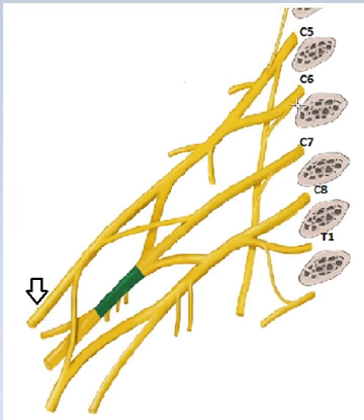If you see, the root value of the lateral cord is cervical 5, 6, 7, and the root value of the medial cord is cervical 8 and thoracic 1. But the root value of the posterior cord is cervical 5 to 8 and thoracic 1, because it is formed by all the posterior divisions of the upper, middle and lower trunk.